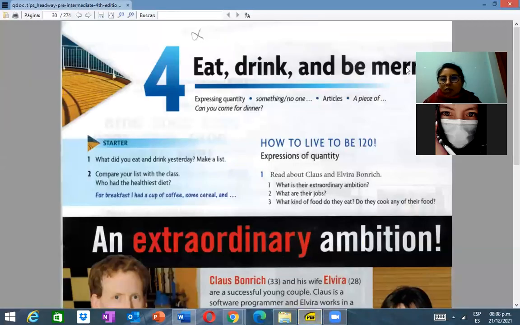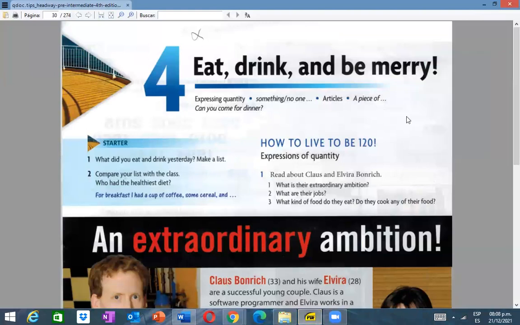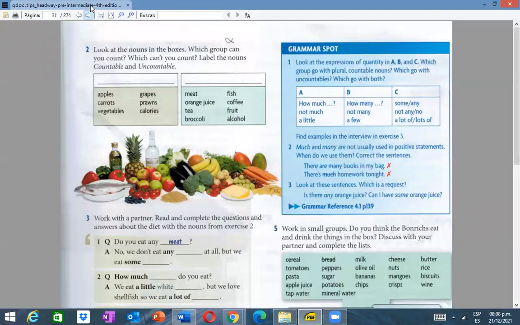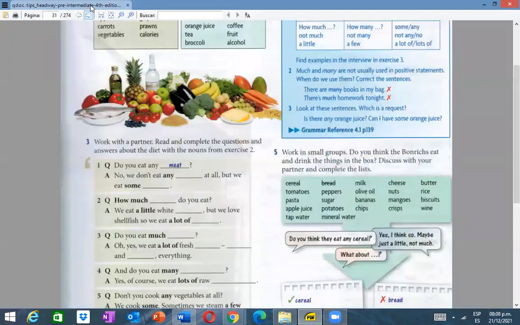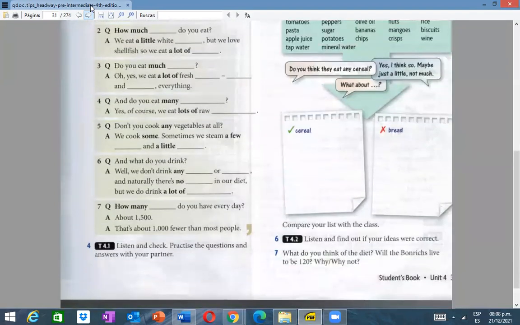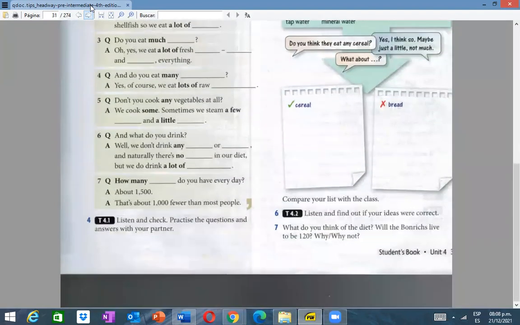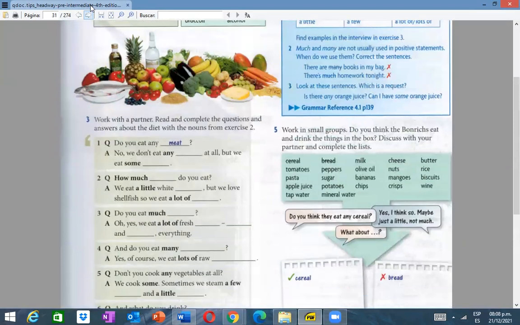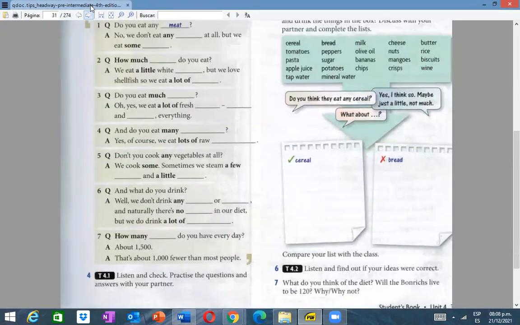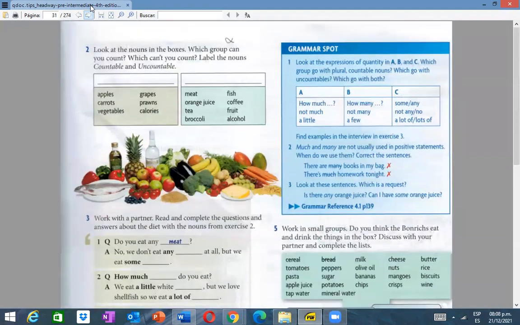Okay, as you know, students, we are on unit number 4, right? Yesterday we have done this activity. Now, as you remember, focus on page 31, everybody, right now, focus on page 31. We have done until exercise 4 yesterday, right? Now, let's continue.